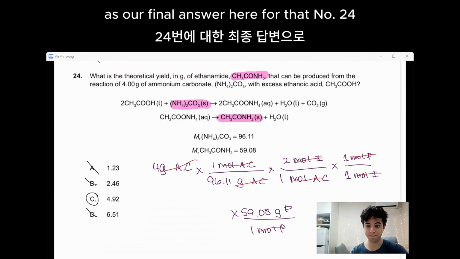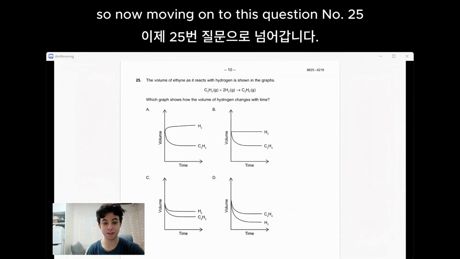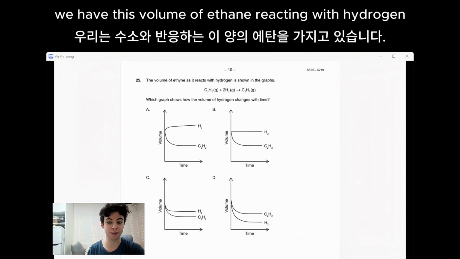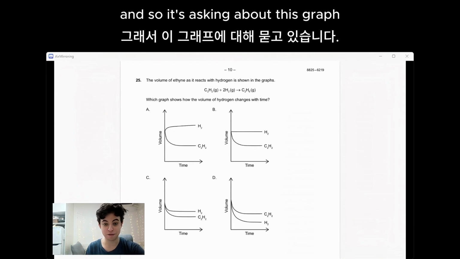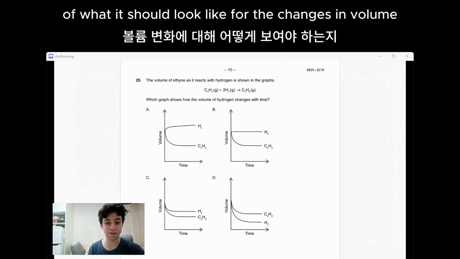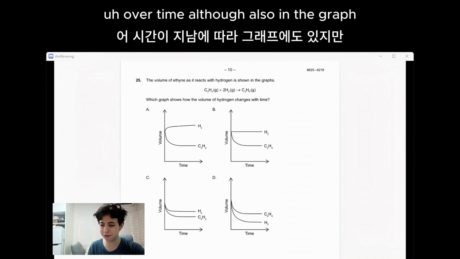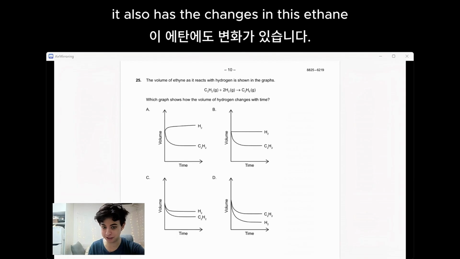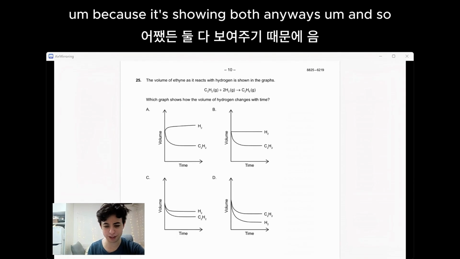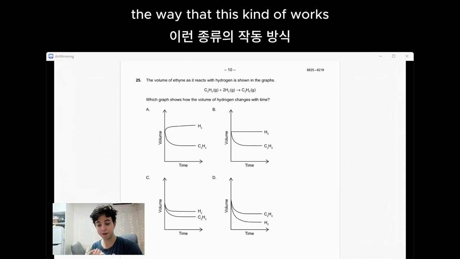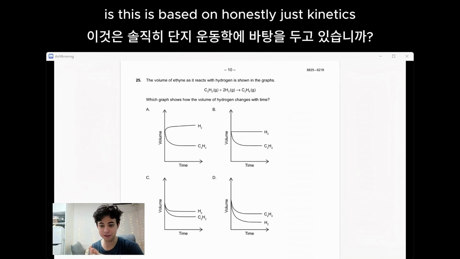And so now, moving on to question number 25, we have this volume of ethyne reacting with hydrogen, and it's shown to be forming this ethane product. And it's asking about this graph of what it should look like for the changes in volume over time, although in the graph it also has the changes in this ethyne over time. So I don't really know why it says hydrogen, because it's showing both. Anyways, the way that this works is based on, honestly, just kinetics.